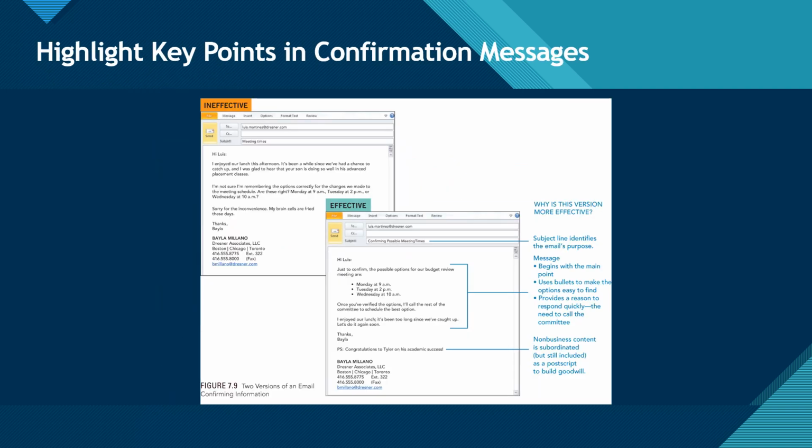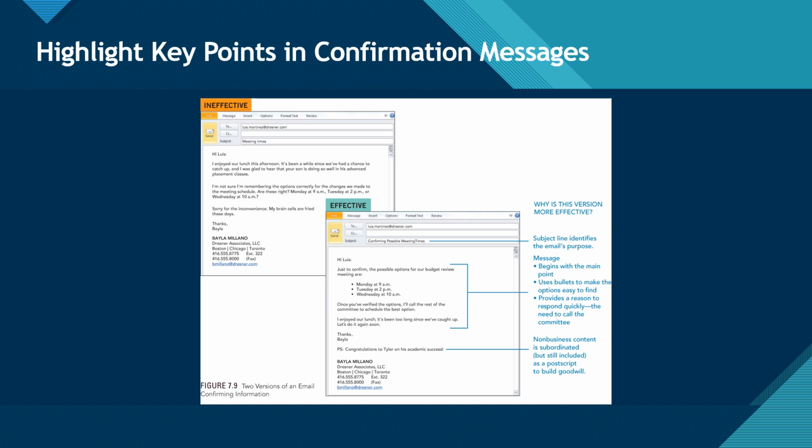Remember to highlight key points in confirmation messages. Let us look at these two versions of an email confirming information. Ineffective and effective versions of an email message, with annotations applied to the effective version. The annotations that appear in the margins of the effective version of the email confirming information point out that the effective version is better in the following ways.